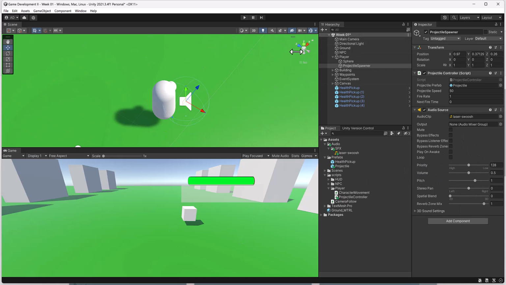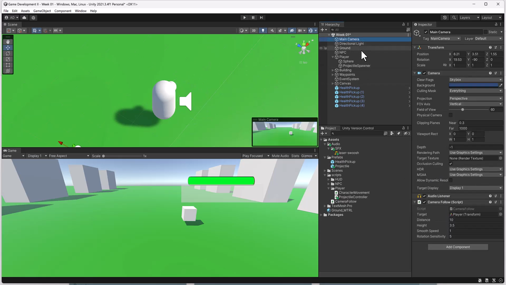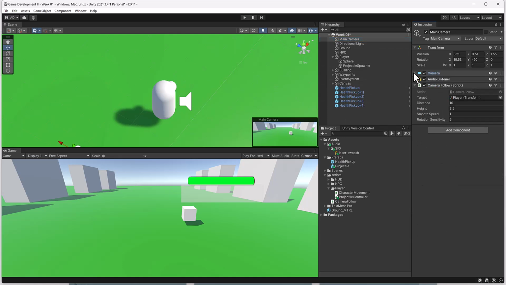Now, there's one last thing. How you're able to listen to any audio at all in your game is by this thing called an audio listener, which comes automatically attached to your camera. The audio listener really is just a set of ears. So as the camera's moving around, that's what you're actually listening through. If you wanted it to be where the character walks up to another character and you can hear the dialogue as the character approaches, you would add the audio listener to the main player. For now, we're not going to tweak that.